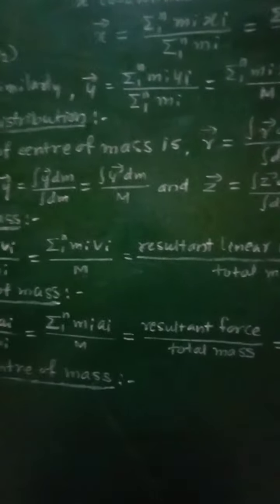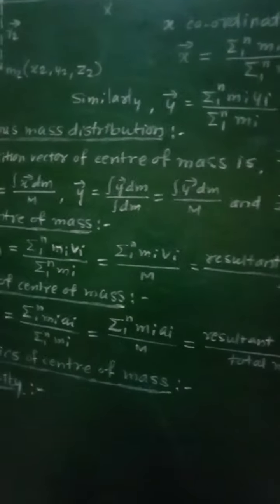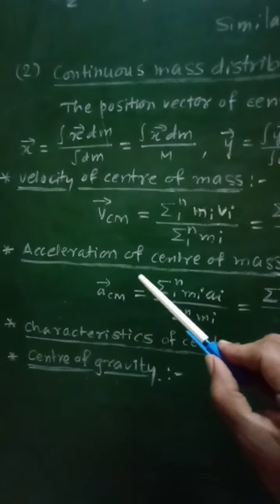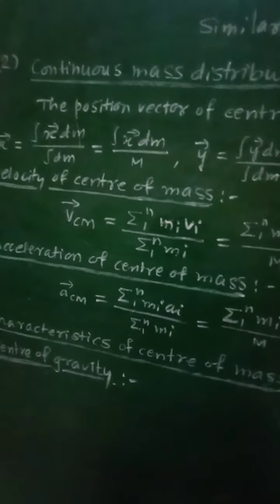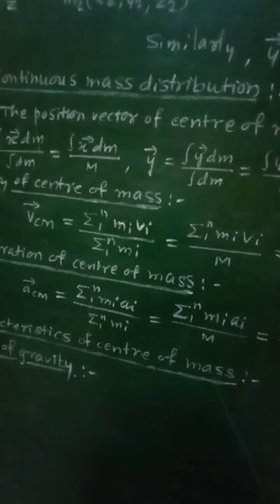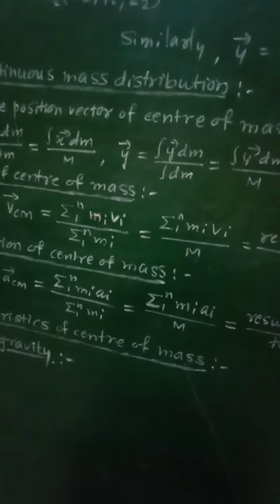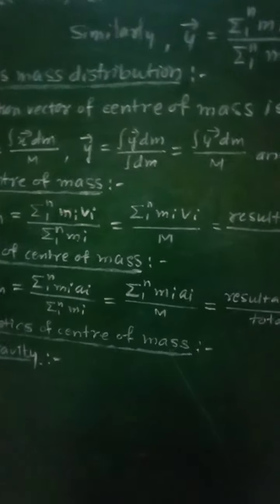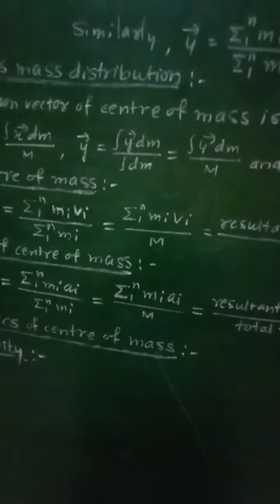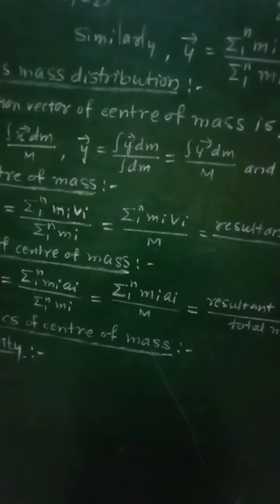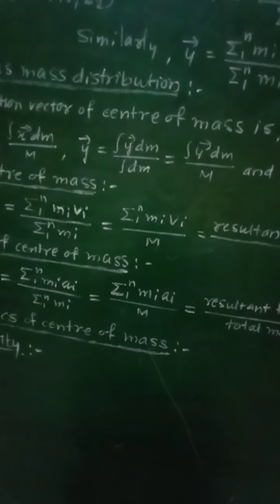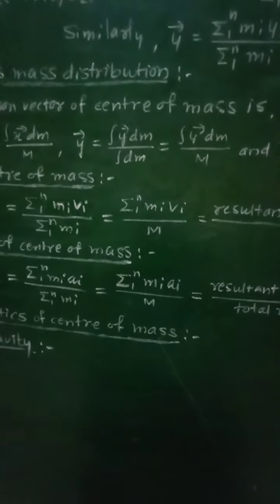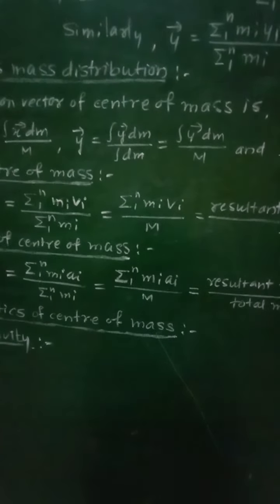Similarly, the next quantity we will consider is the acceleration of the center of mass. In order to define it, let a1, a2, a3 dot dot dot an represent the accelerations of a system of point masses m1, m2, m3 dot dot dot mn.